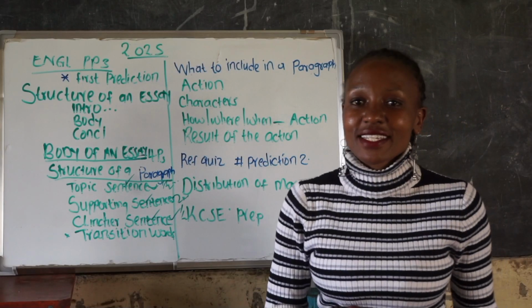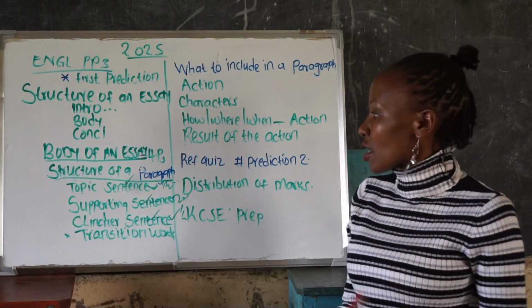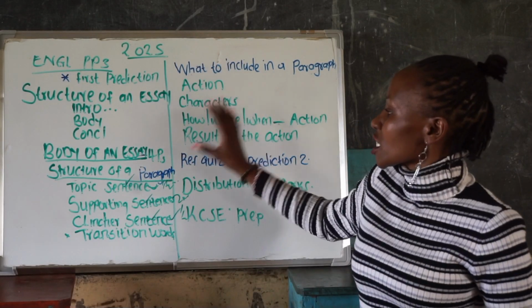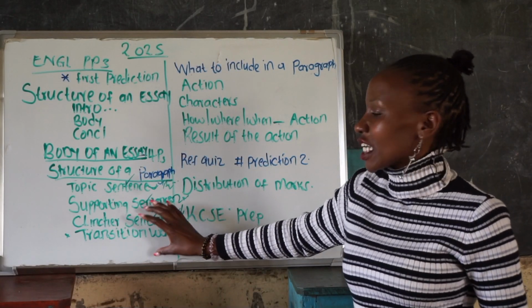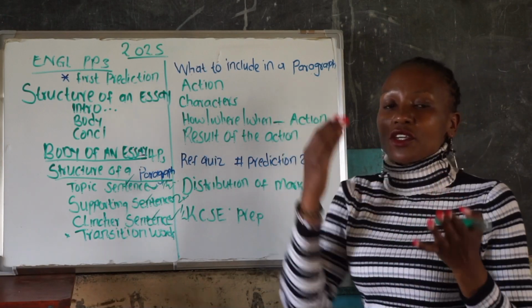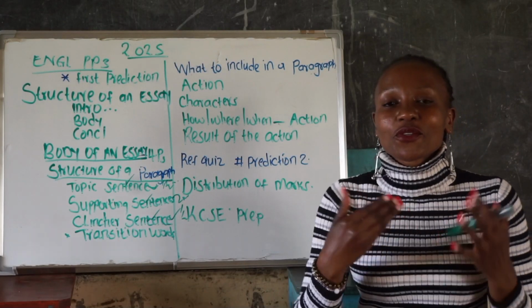To the next part, what to include in a paragraph. Now that you know the elements or the structure of a good paragraph, this one is similar to the previous one, but I decided to explain it in separate places to make you comprehend properly. So what are you supposed to include now?